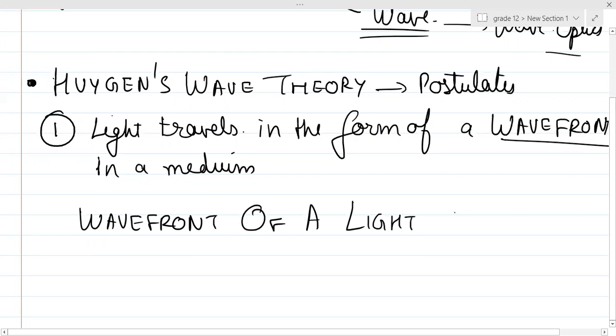Some more postulates are still there. The wavefront of a light beam. What is a wavefront?